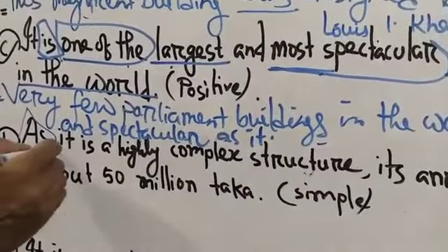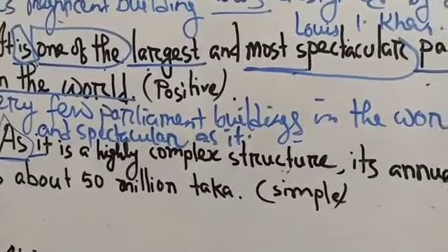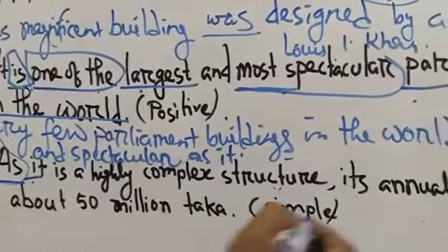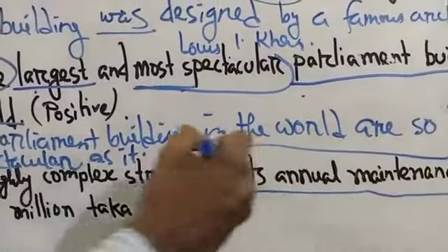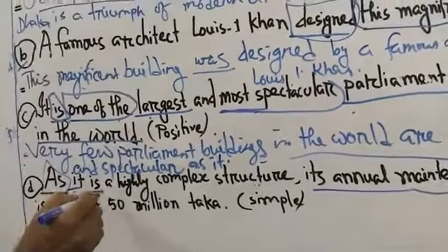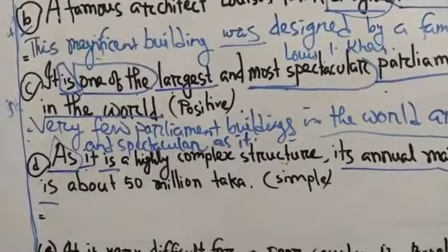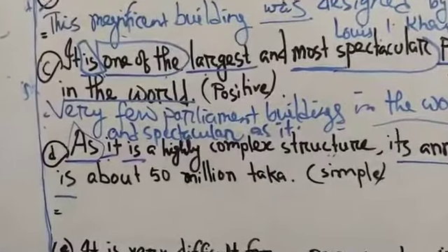In a complex sentence we know that there are 2 subjects and 2 verbs.